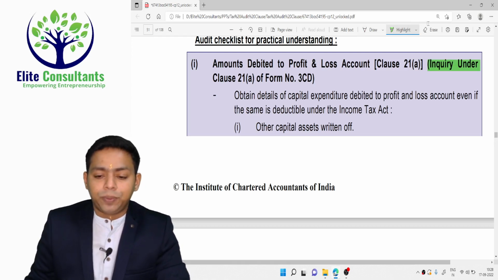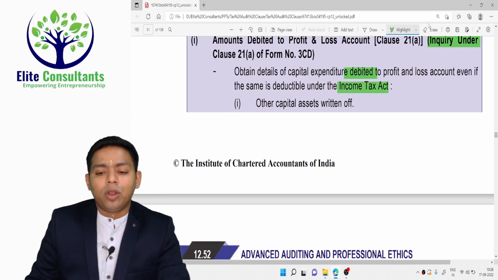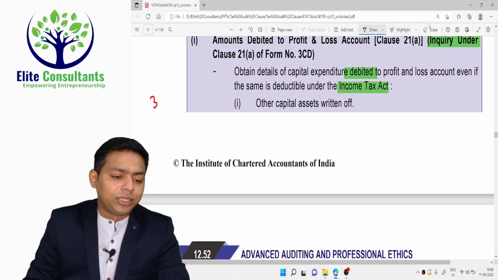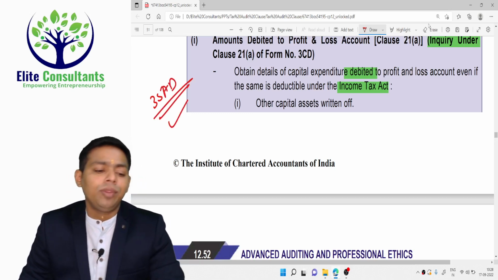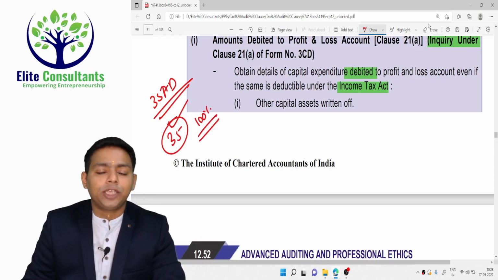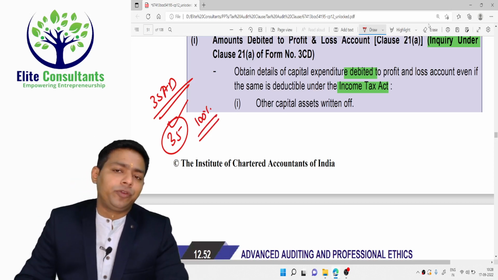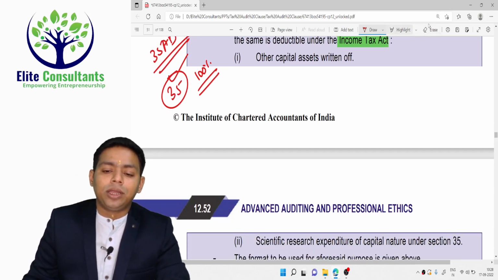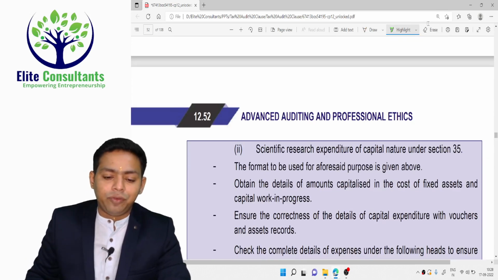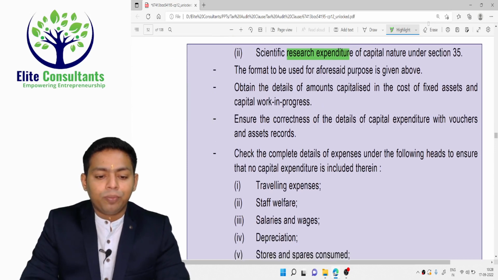Obtain details of capital expenditure debited in the profit and loss account even if the same is deductible under income tax law. We are not saying that it is deductible or not deductible. If it is a 35AD business, then you have to report it, because of 35AD or because of section 35 scientific research expenditure, 100% of the capital expenditure is allowed as deduction. But any capital expenditure which is debited to profit and loss account, you have to take note of that in clause number 21A. Other capital assets written off, even that you need to check. Scientific research expenditure, that you need to take. The format to be used for the officer purpose is given above.